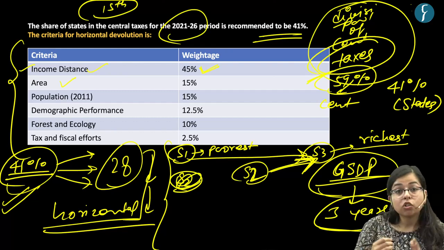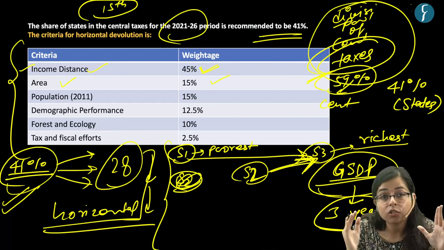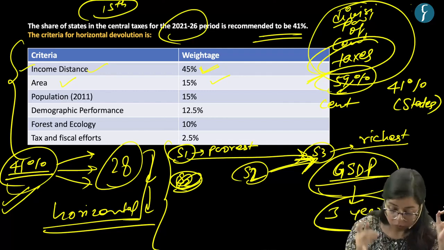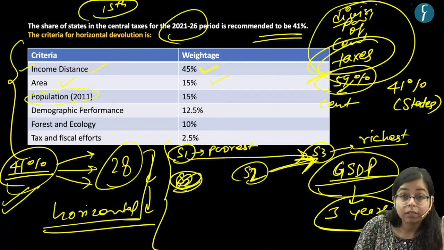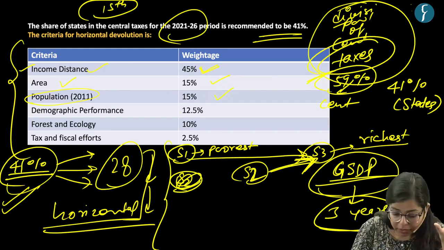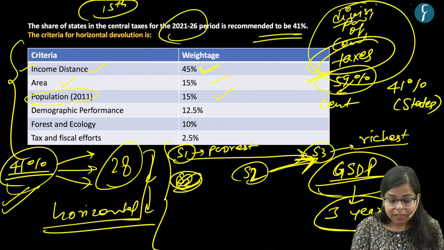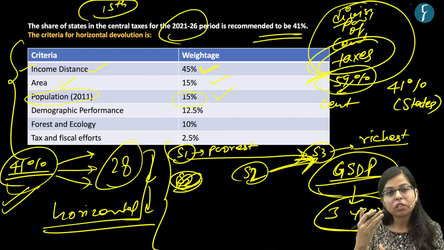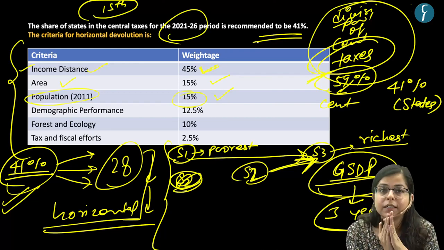Another criterion is the geographical extent of the states. This means that the state with the larger geographical extent is going to get more grants. Another is based on the census of 2011, right? Based on the population as per the census of 2011, this is one of the criteria, and it has been given 15% weightage, right? If the population of a state is larger, more grants are given to that state.